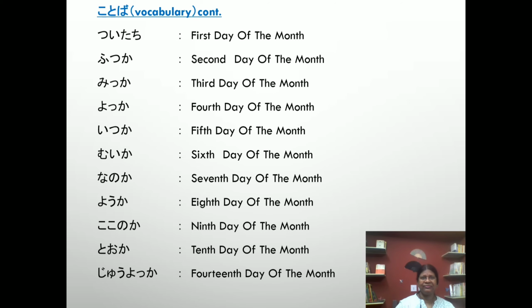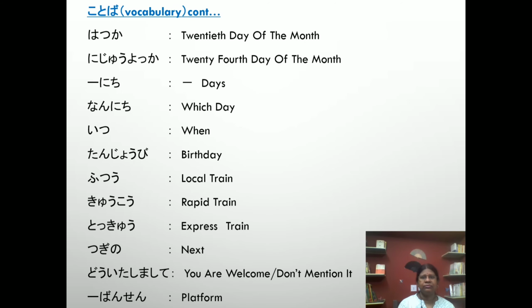Next: Hatsuka, Nijuuyokka, Nichi. Nannichi means which day? Itsu, tanjobi, futsu, kyuko, tokkyu, chugino, doitashimashite, bansen. Bansen is the platform number. Nanbansen desu ka, Gobansen, Rokubansen, Ichibansen, like this. Okay.